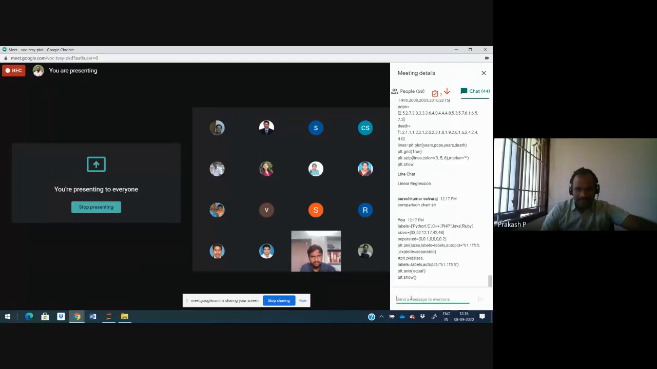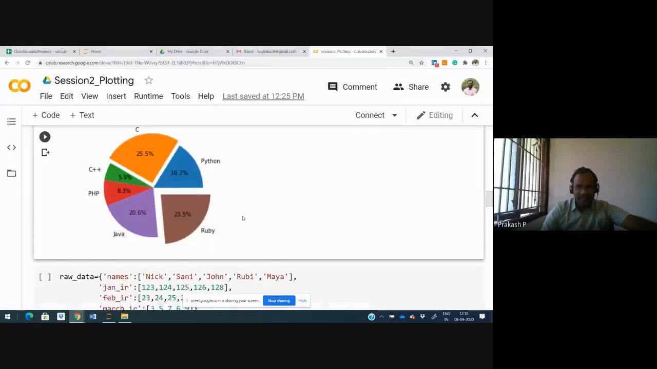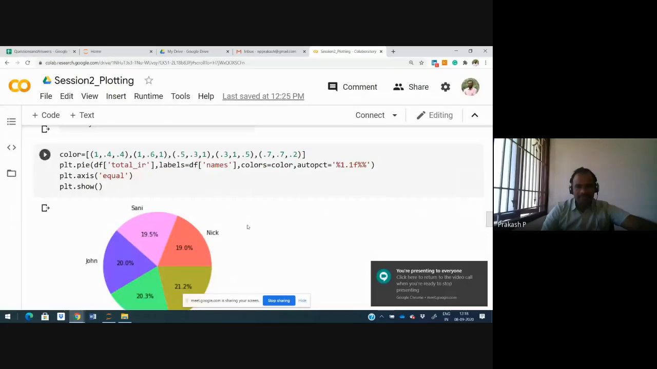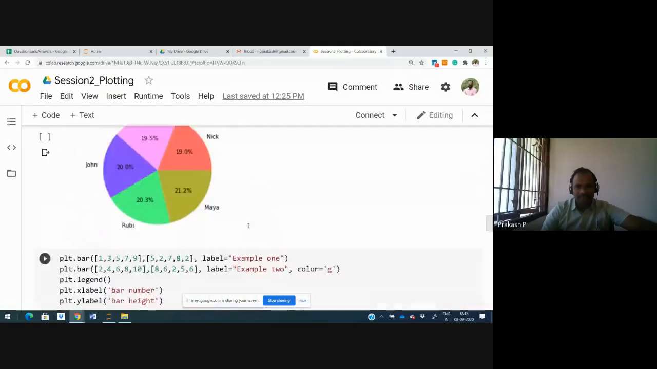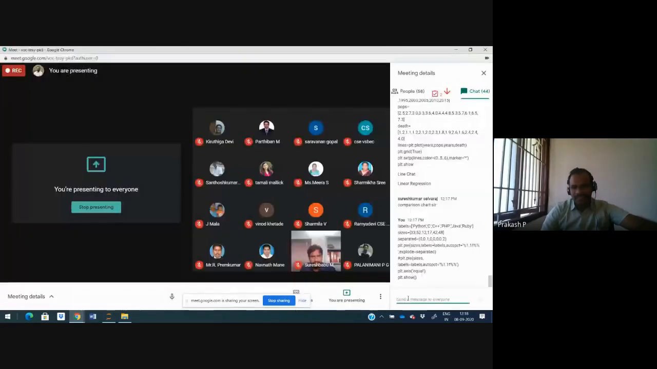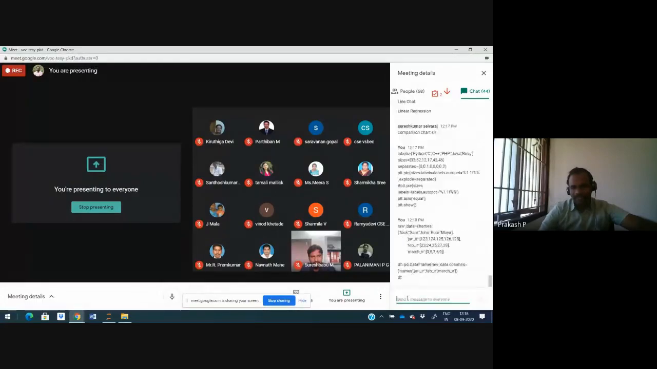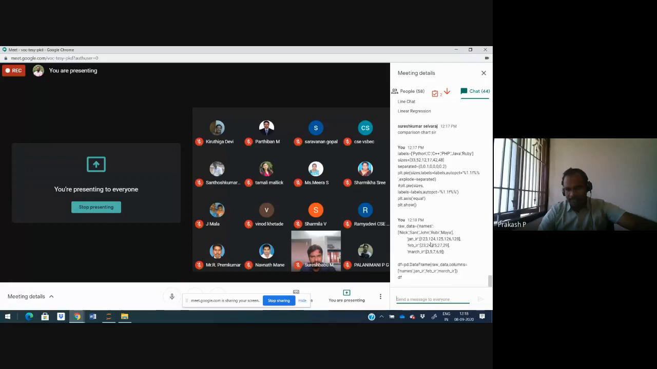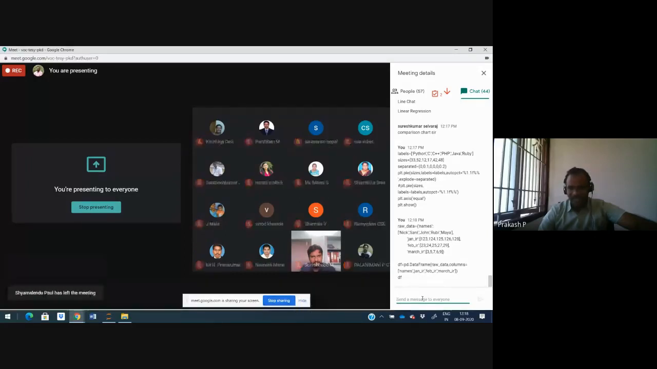I will give another minute. You just edit and change the parameters. This is another example with respect to data frame. This also helps you. Can you please create raw_data as a data frame by passing names, January, February, March, IR, some values, the IRs.